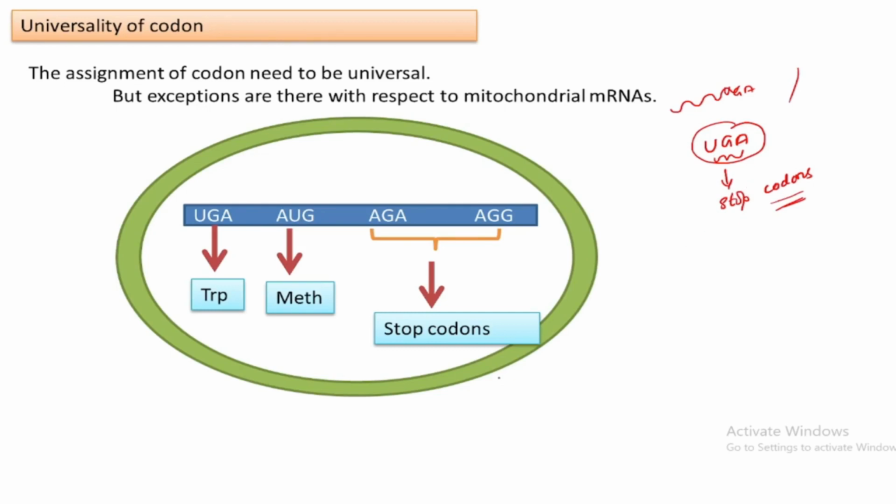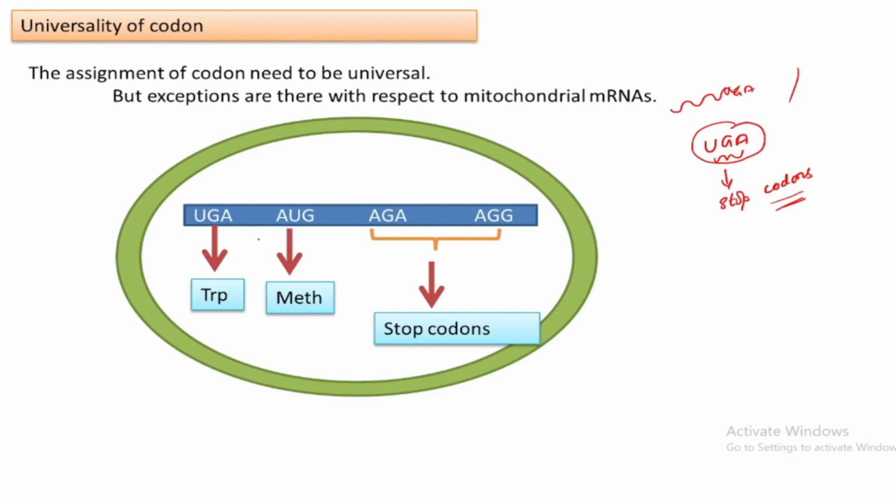Coming to the case of mitochondria, we know that DNA is also present inside the mitochondria, and some of the amino acids required for the mitochondria are synthesized by the mitochondrial genome itself.